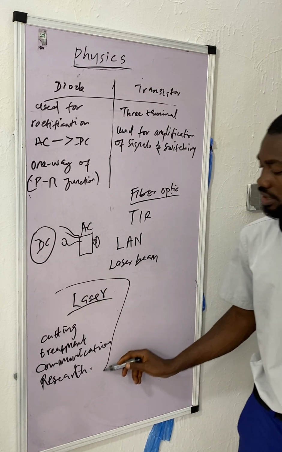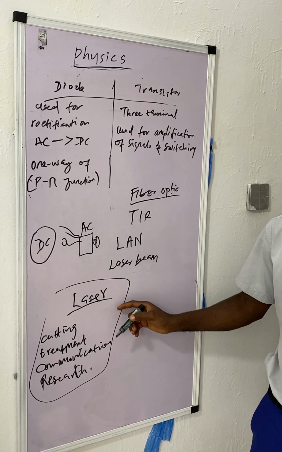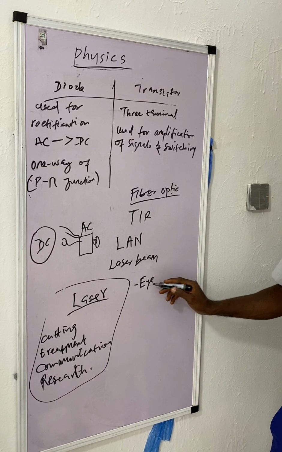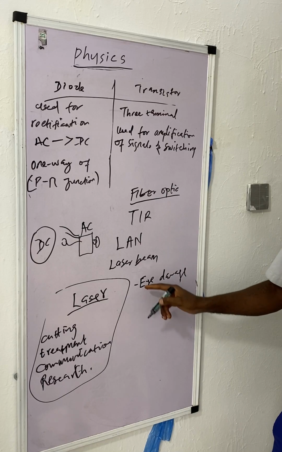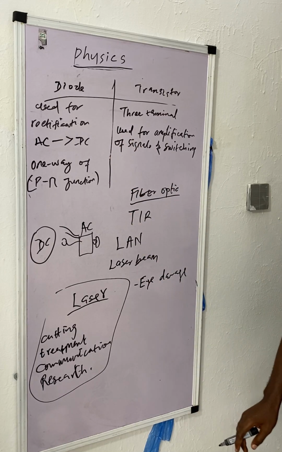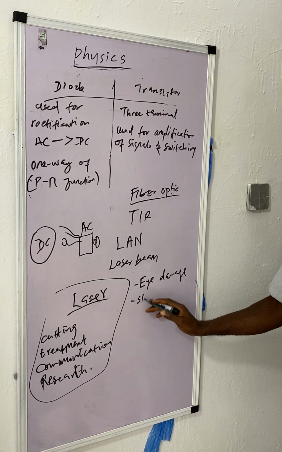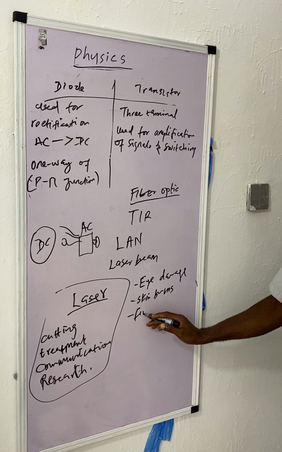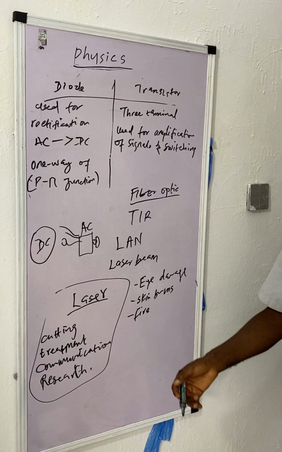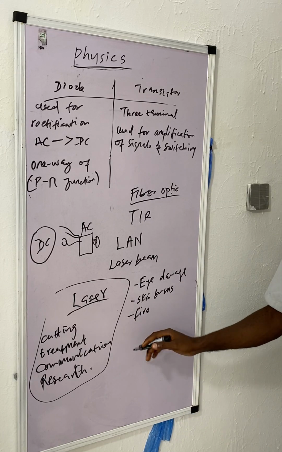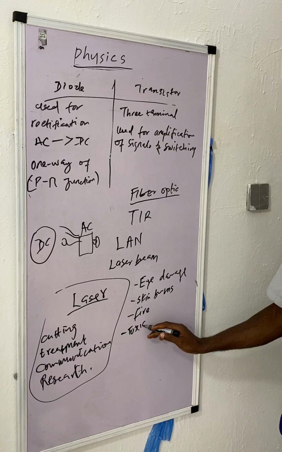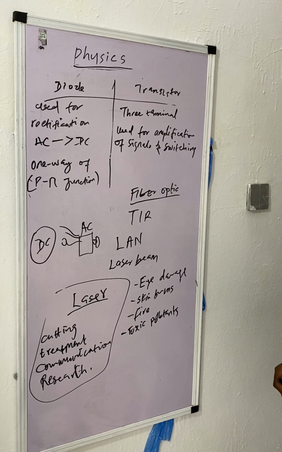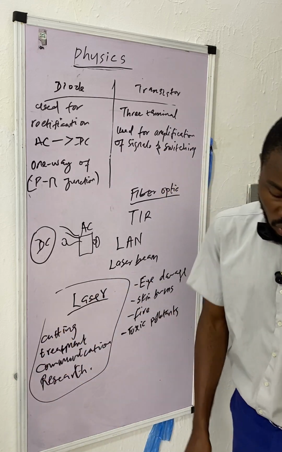This laser that you are seeing here also has dangers, such as eye damage. It can damage the eye. It's a product of radiation, amplified radiation. It can give skin burn. Also, it can cause fire hazard. It can cause fire. It can generate toxic pollutants, because this laser can be made with solid, it can be made with liquid, it can be made with gases. So it depends on the make.